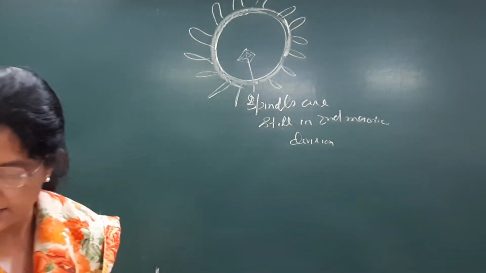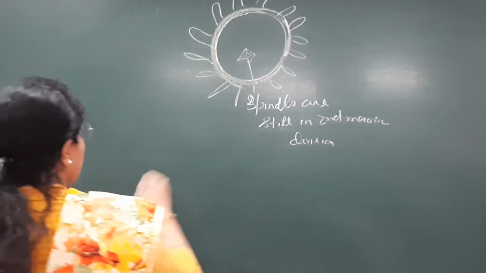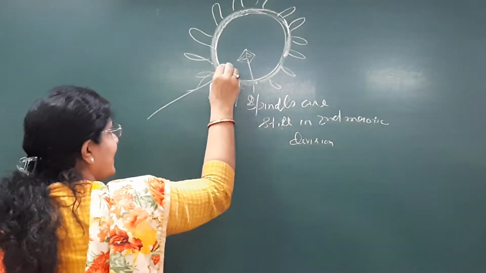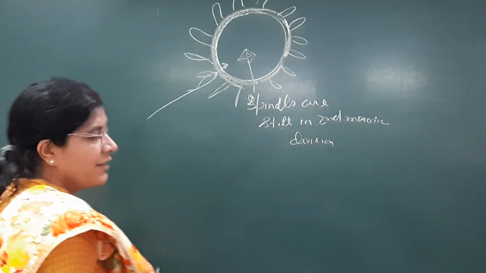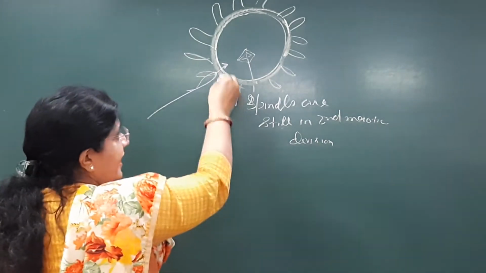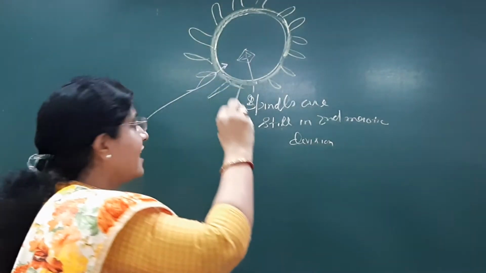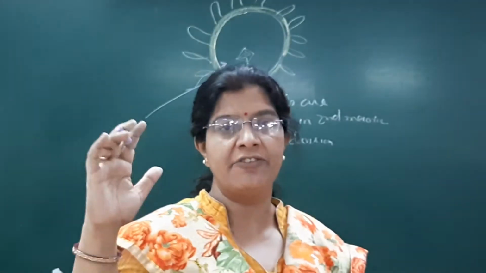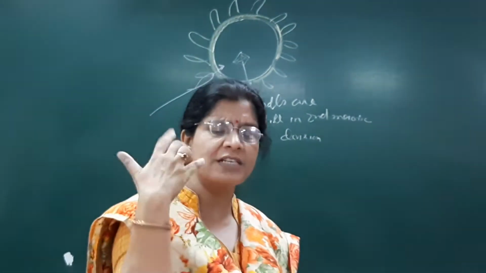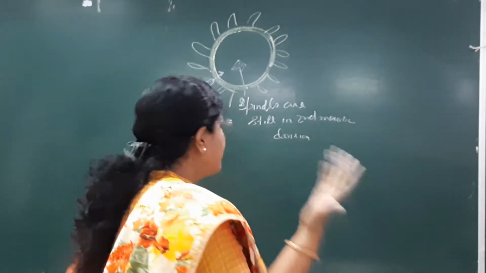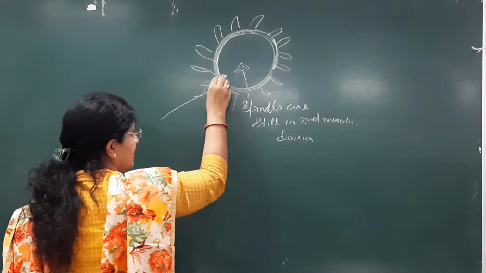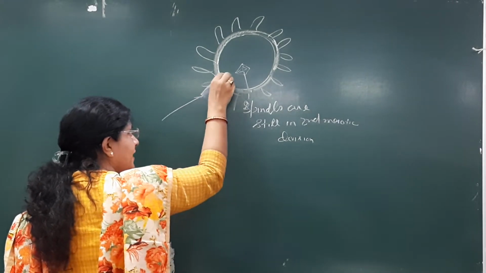So what will happen? As soon as the sperm is there, it hits the wall. As soon as it hits the wall, there should be some reaction. If a person comes and hits you, then there must be some reaction from you. So what will you do? It hit and it gets inside. So there is some reaction.